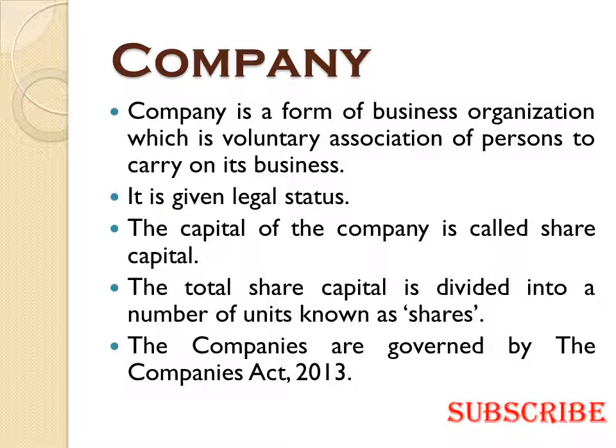Now, what is a company? Company is a form of business organization which is voluntary association of persons to carry on its business. Whatever people come together to form a company, it's their voluntary association. They decide on their own. Then it is given a legal status. It is a person under law. It is recognized under law.